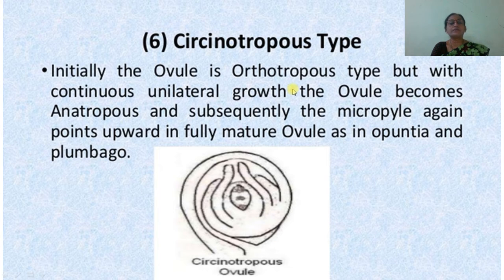The ovule becomes anatropous, and subsequently the micropyle again points upward in the fully mature ovule, as in Opuntia. Means, as like this one, it will complete one circle of 360 degrees, and that's why it is called circinotropous ovule.